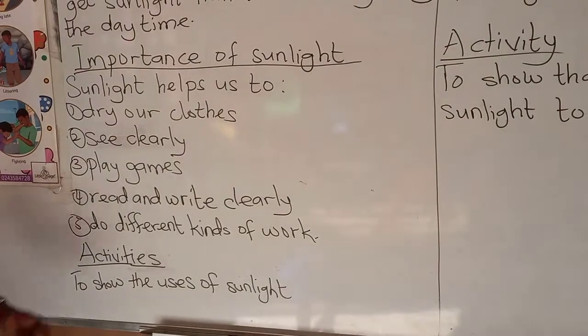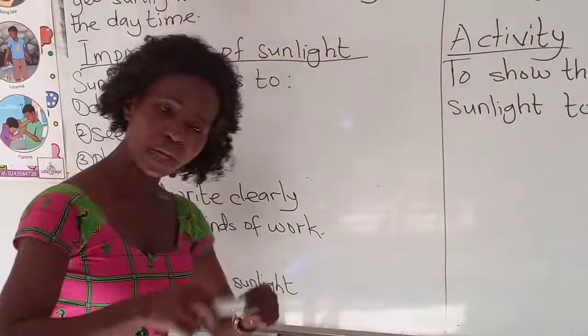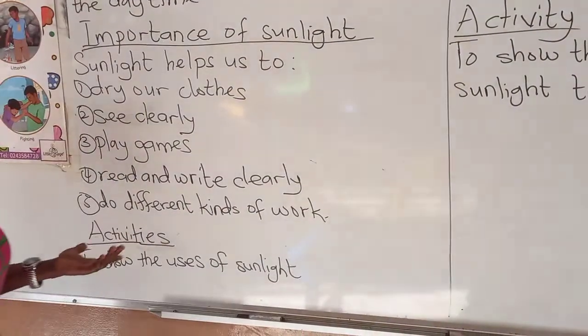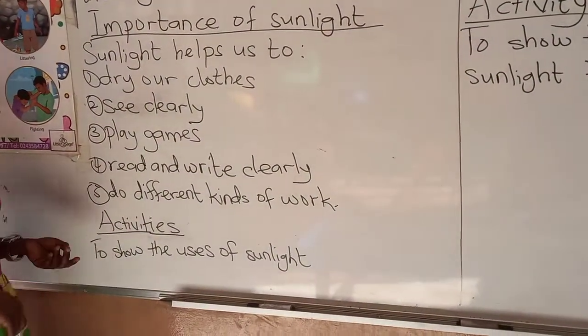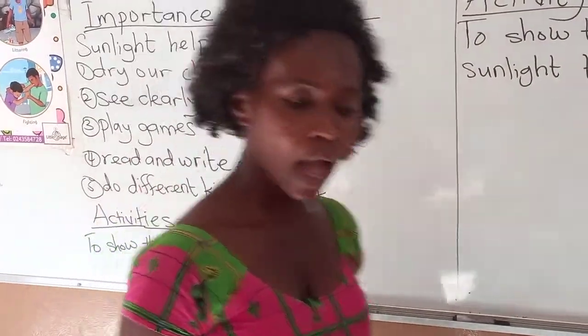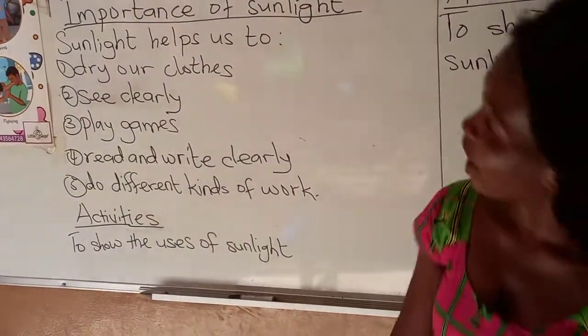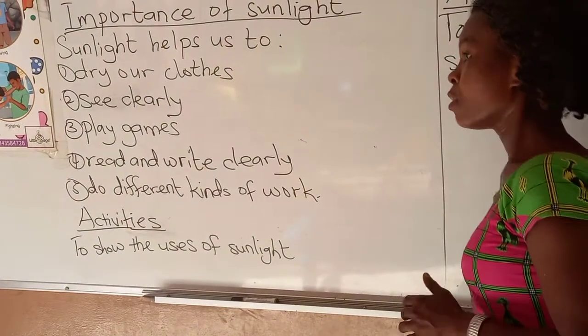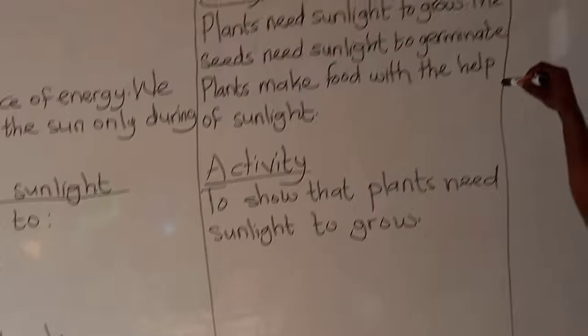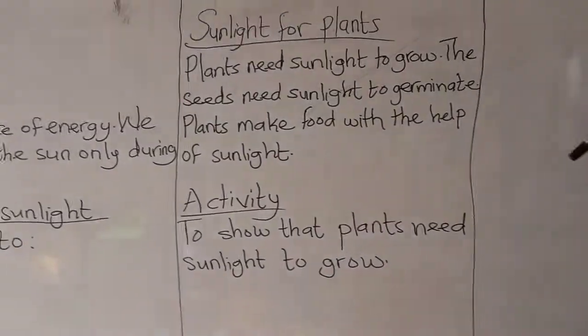We also do different activities like sewing, farming, and construction. We also have some activities that show the uses of sunlight, by hanging two towels, or by closing your door and looking for a book. We also have sunlight for plants.